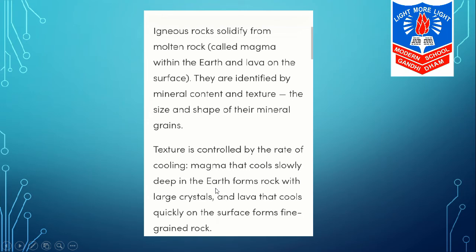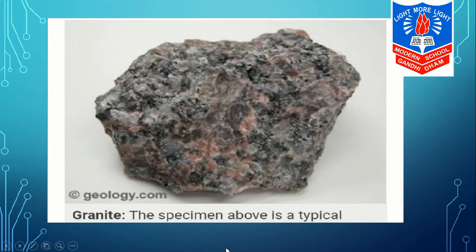If the magma cools very slowly deep in the earth, it forms a rock with large crystals, and lava that cools quickly on the surface forms fine-grained rocks.